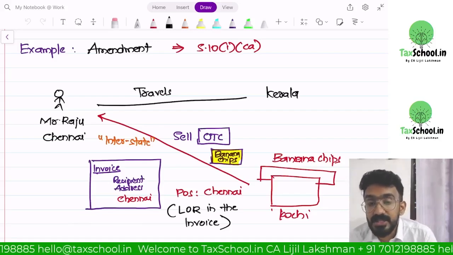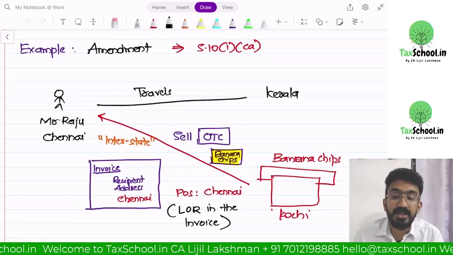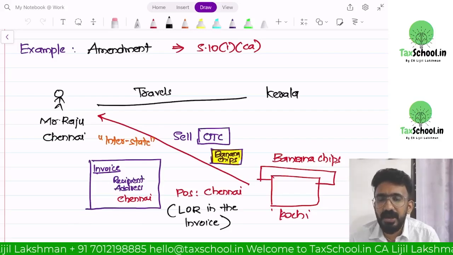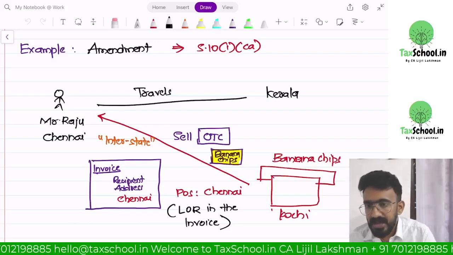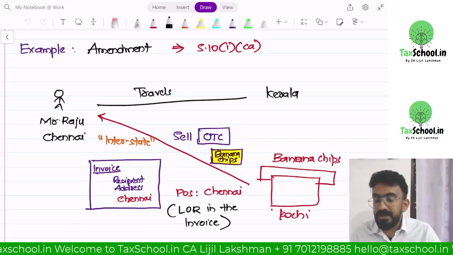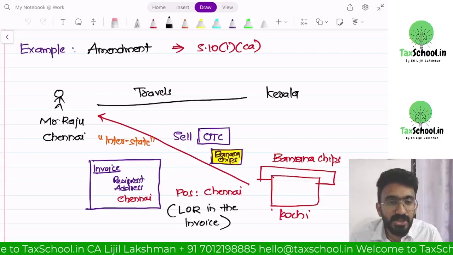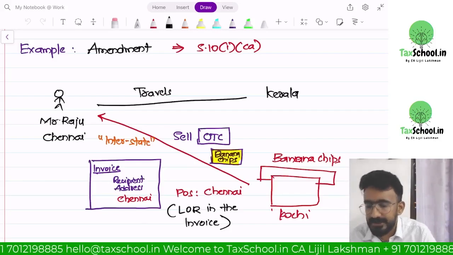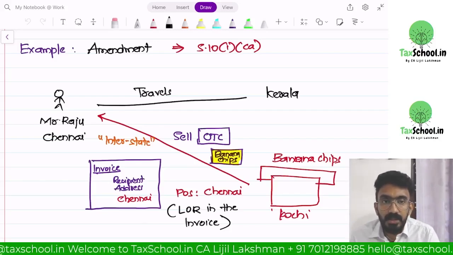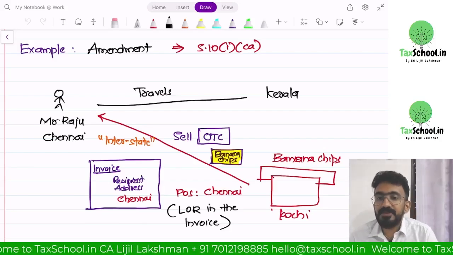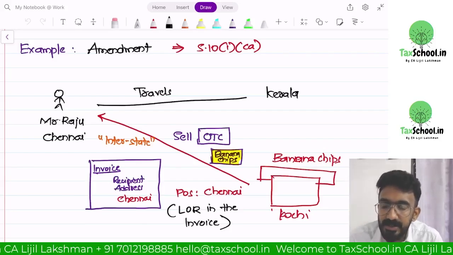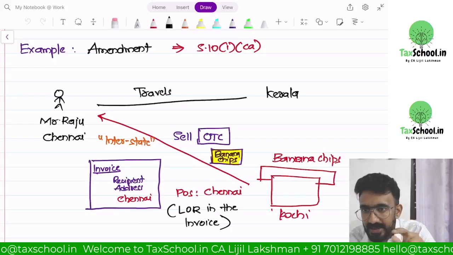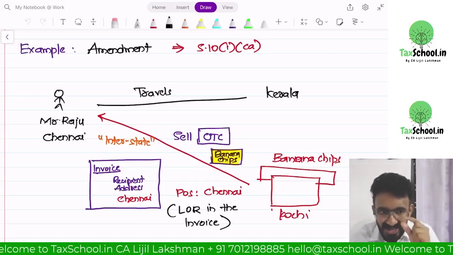Because there is no movement that is being proved, because he's not going to give his address in the bill. So there has been a big ask to the GST department: if somebody is traveling outside and he purchases something over the counter and brings it to his home state, how will I ensure that the home state is getting the GST revenue? So they made amendments to this provision and said, even if it's B2C supply, what you can do? If it is an over the counter purchase and the recipient is transporting the goods to his home state, he can give his home state name and the pin code, not the entire address. State name and the pin code is enough.